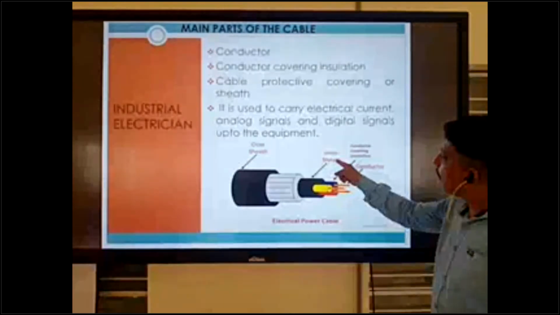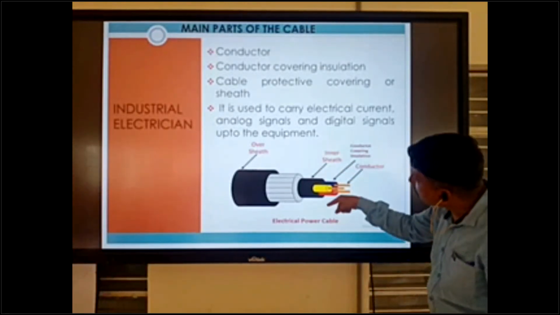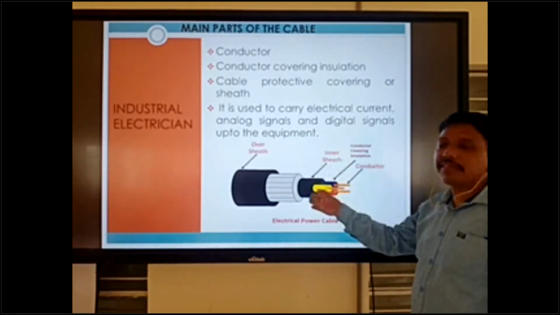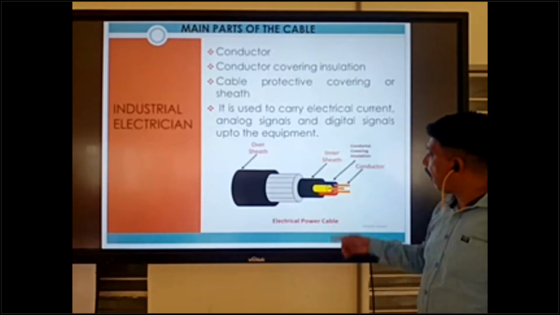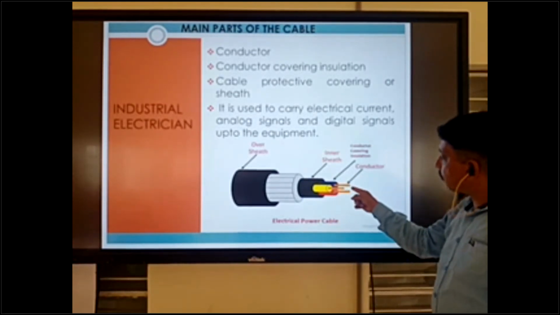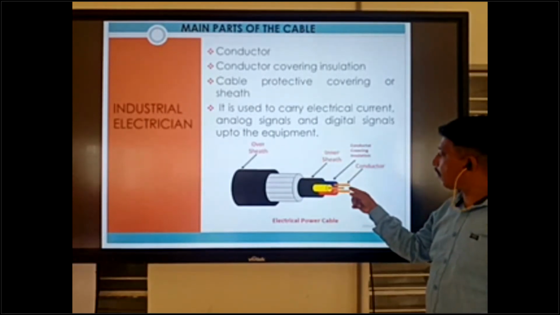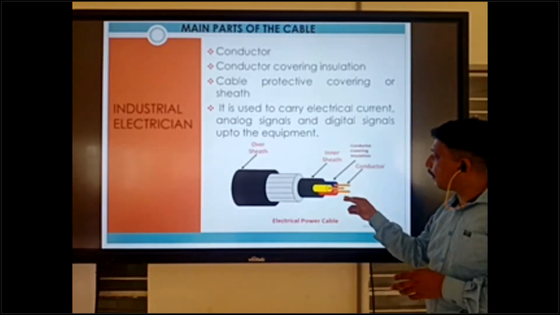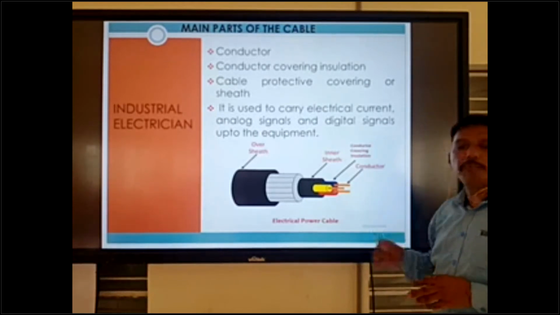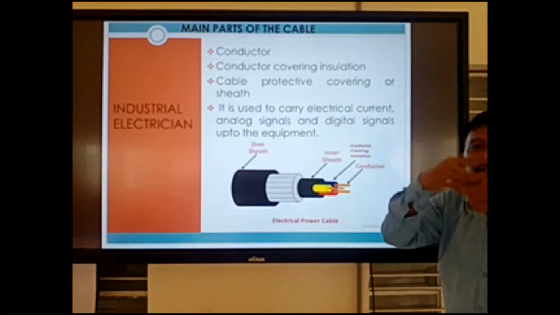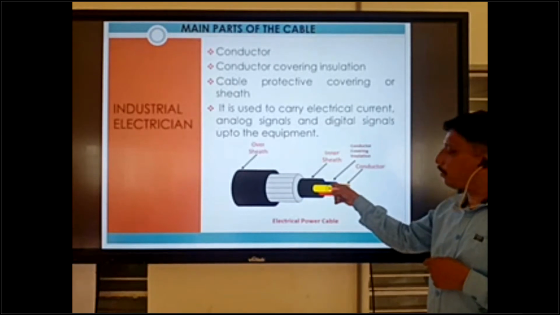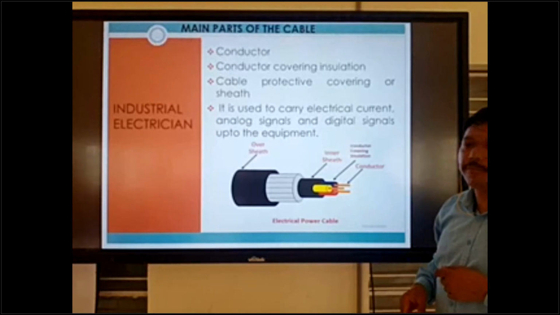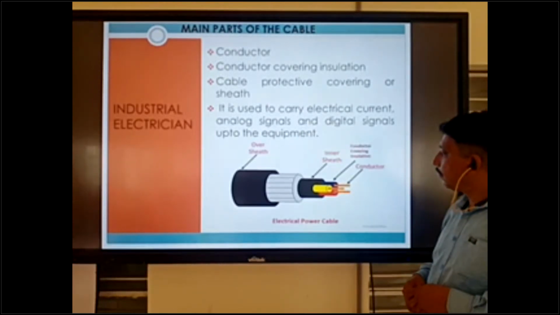And the next one is the inner sheath. All the conductors are covered by one insulation. This name is the inner sheath. You can see first the copper conductors. After that there are 1, 2 and 3 conductors, red, yellow and blue, each covered by its own insulation: red type PVC insulation, yellow and blue type PVC insulation.